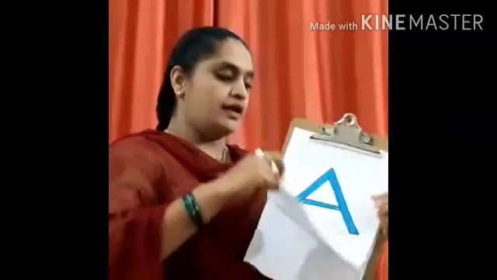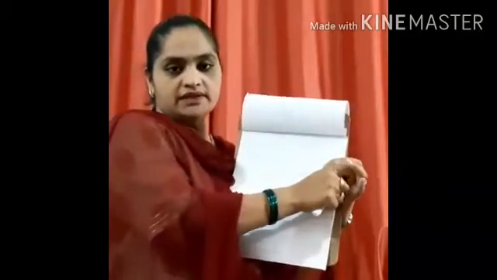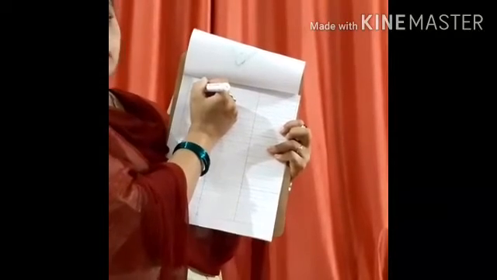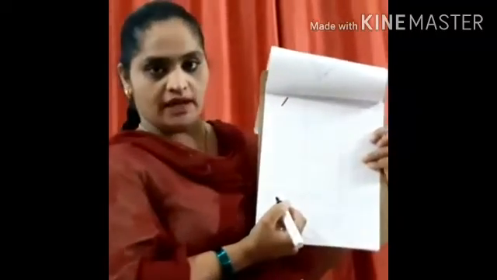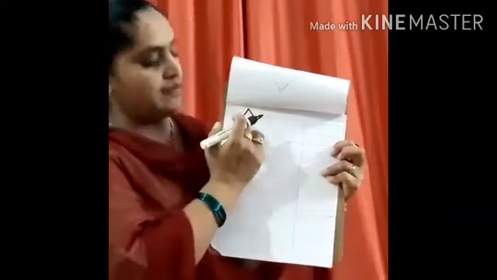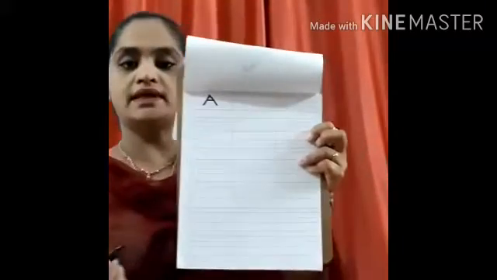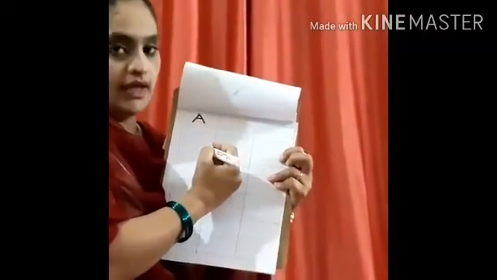Now open your classwork. Now we are going to write it in the classwork. Check the lines, children. I am starting from third line. One, two, three. Third line, I am writing slanting line. I am touching the first line. Again from first line, I am going back to the third line. Same slanting lines. I have written two slanting lines. Now, on the second line, I am writing sleeping line. So in this way, you are going to write A.